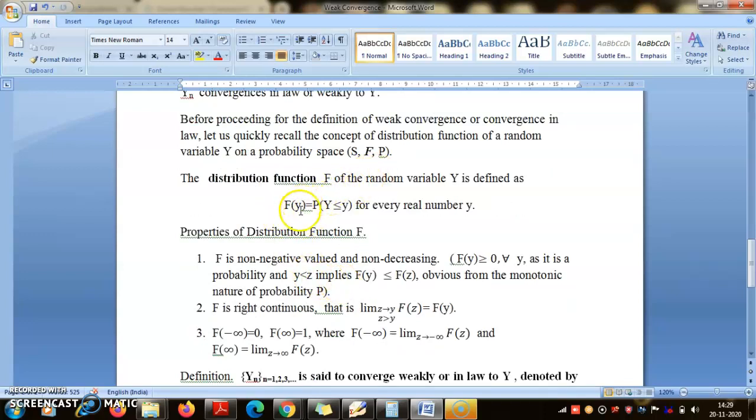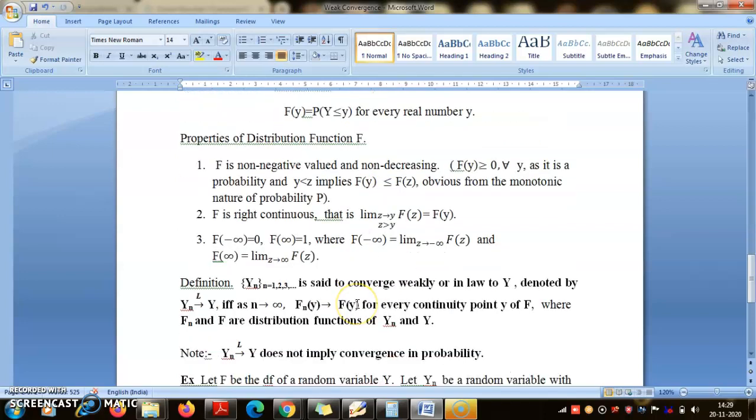So let us recall quickly what is the distribution function of a random variable Y. It is defined as F_Y(y) = probability Y less than or equal to y. And some properties of the distribution function I leave as an exercise for you to verify. First, the distribution function is non-negative. Obviously this is a probability, it cannot be negative. Second, non-decreasing, meaning if y and z are two numbers, y less than z, then F(y) cannot be more than F(z). This is obvious from the monotonic property of probability, that is, if A is a subset of B, then probability of A cannot be more than probability of B.